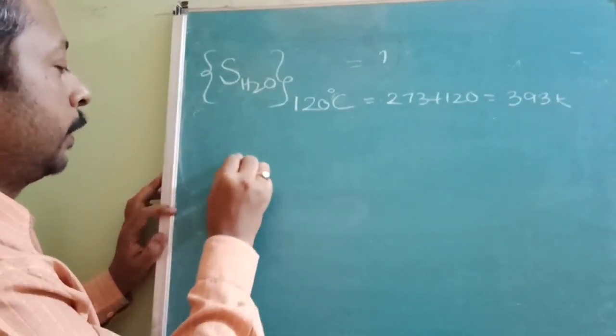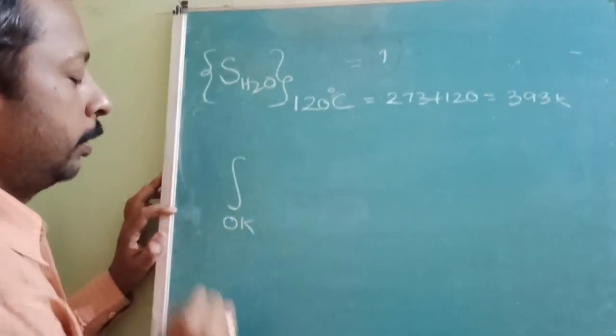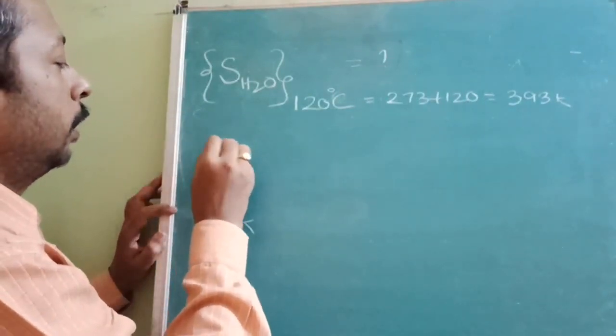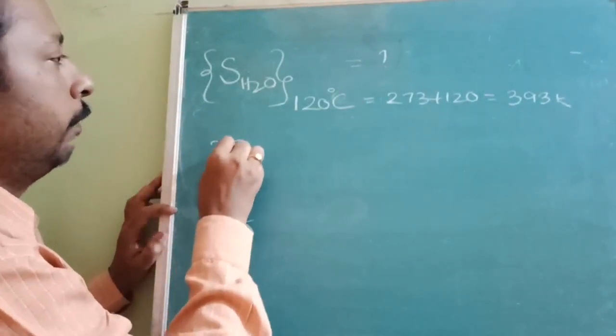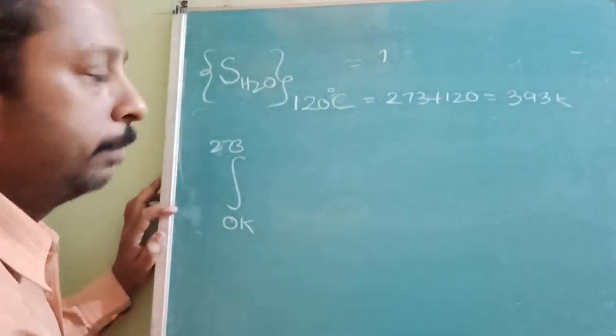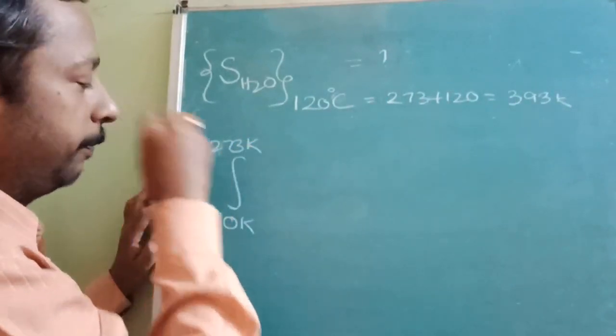First I will start from 0 Kelvin, 0 Kelvin to what Kelvin? 273 Kelvin. For easiness I am taking it as 273, though actually it is 273.13.